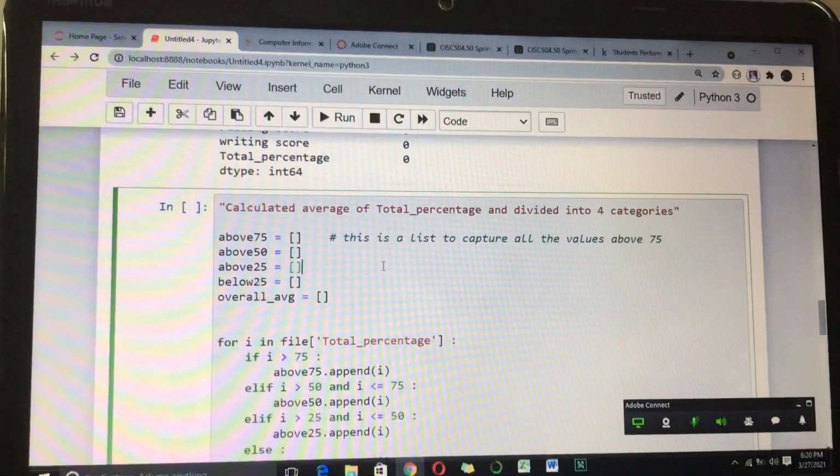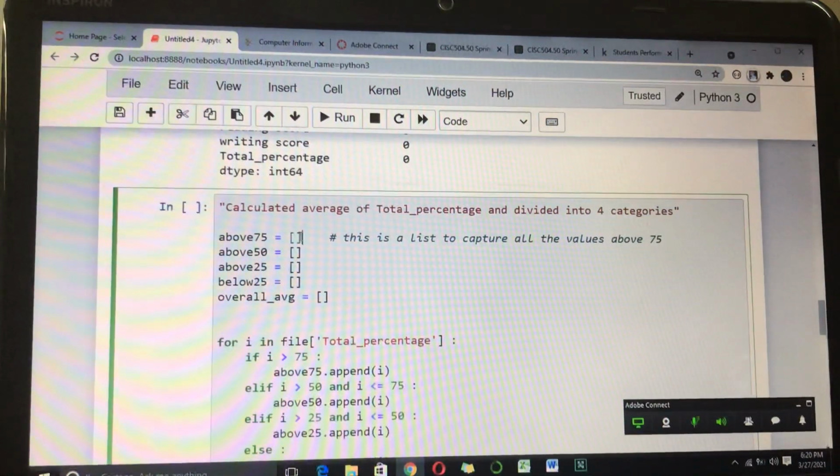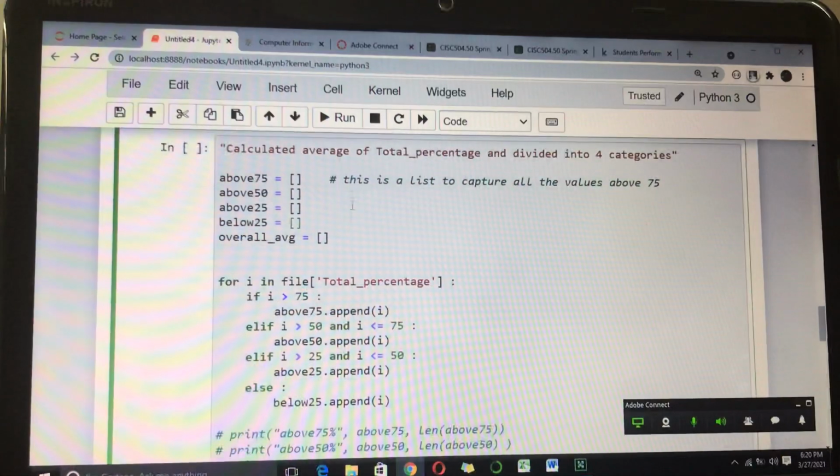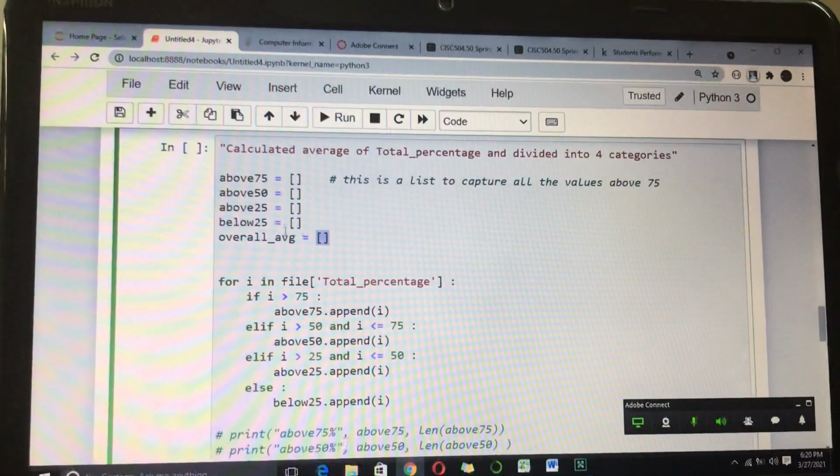Okay, so in this I have first calculated the average of total percentage and divided it into 4 categories: above 75%, above 50%, above 25%, and below 25%. For all the lists that I have created for these 4 categories, I derived the average of these 4 lists individually and appended it into an overall average.